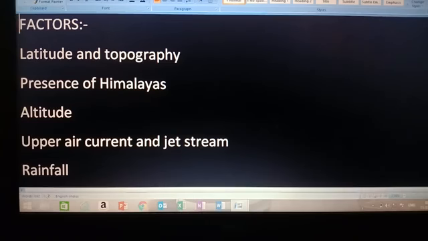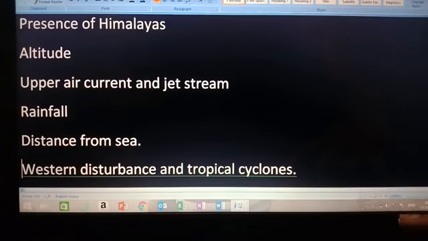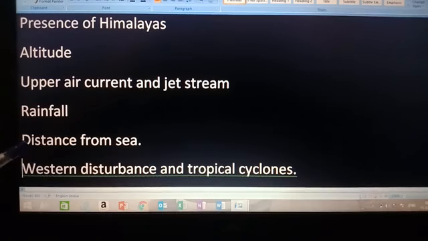Then rainfall, the amount of rainfall also varies in India, children. Somewhere we can see the rainfall is very high. As I told you, in Meghalaya, in Mawsynram, the rainfall is very high. At some places the rainfall is very low, like in Rajasthan. Distance from the sea also varies.